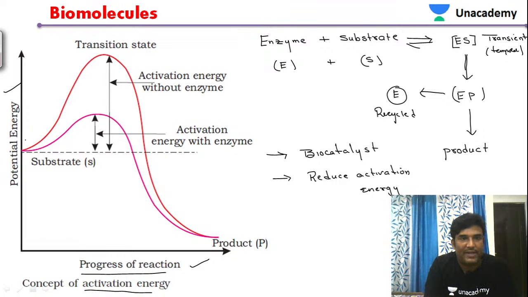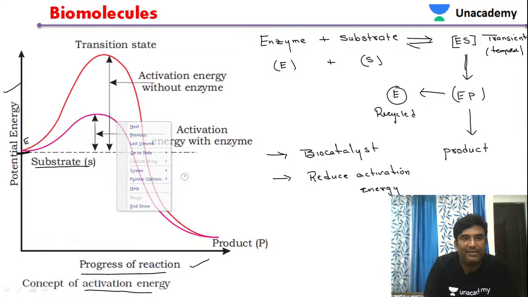Now at this location, we have the substrate. The substrate has some amount of energy. This substrate reacts with enzyme, and here you can clearly see this pink line. Here it forms the enzyme substrate complex. When there is a presence of enzyme, the enzyme substrate complex will be formed here.